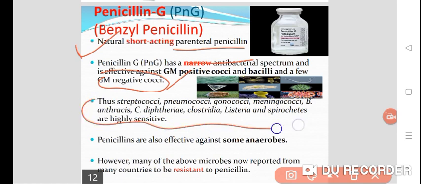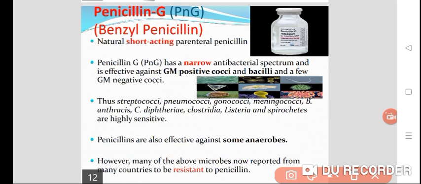So which organisms are sensitive? Streptococci, pneumococci, gonococci, meningococci, Bacillus anthracis, Corynebacterium diphtheriae, Clostridia, Listeria, and Spirochetes are highly sensitive, and it is also effective against some anaerobes. However, many of these microbes are now reported from many countries to be resistant. That means most of them show resistance to penicillin, right?